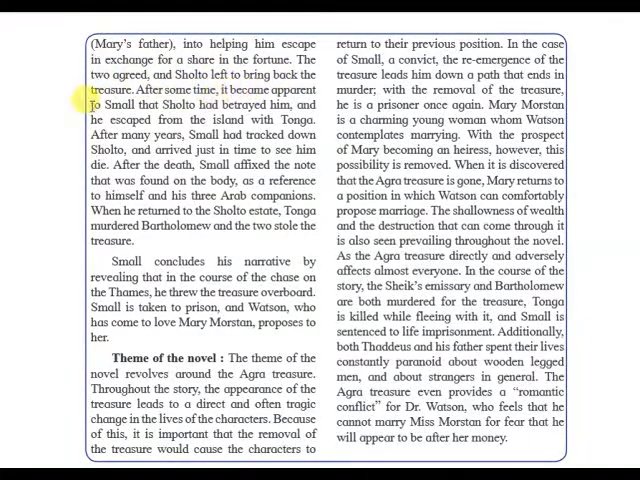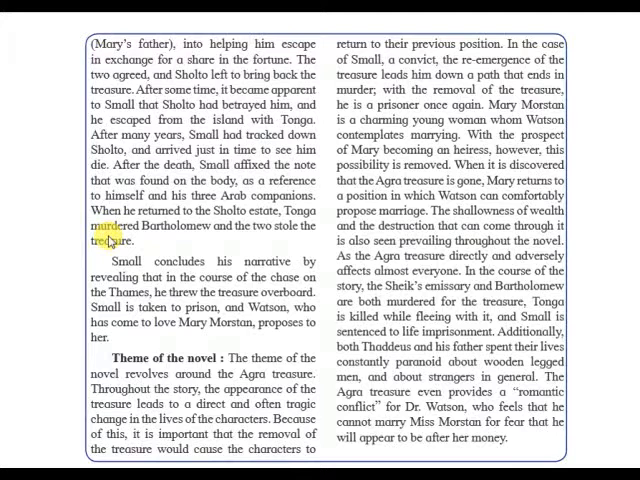After some time, it became apparent to Small that Sholto had betrayed him, and he escaped from the island with Tonga. So Small understood that Sholto had betrayed him, and Sholto had left the island with the treasure. After many years, Small tracked down Sholto and arrived just in time to see him die. After that, Small affixed the note that was found on the body as a reference to himself and the three Arab companions. When he returned to Sholto's estate, Tonga murdered Bartholomew and the two stole the treasure.